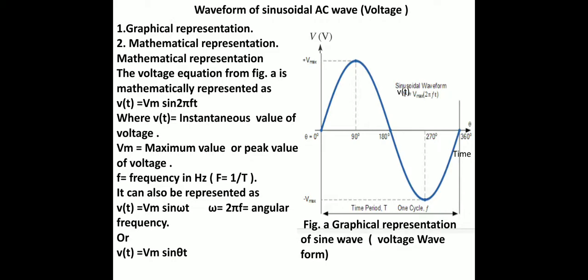The waveform of a sinusoidal AC voltage can be represented by graphical representation and mathematical representation. First, the mathematical representation.